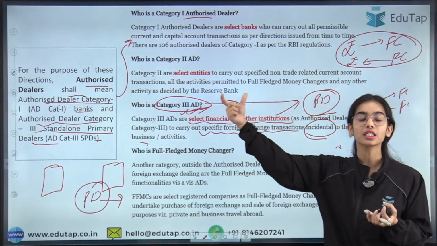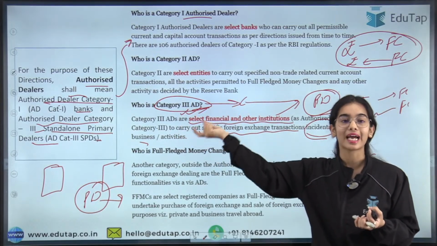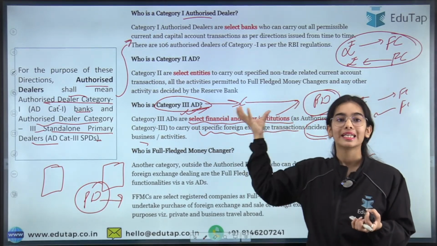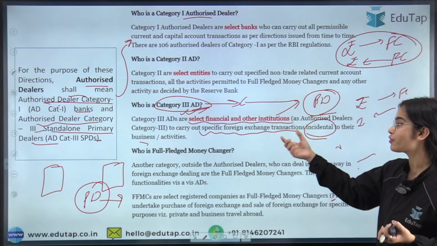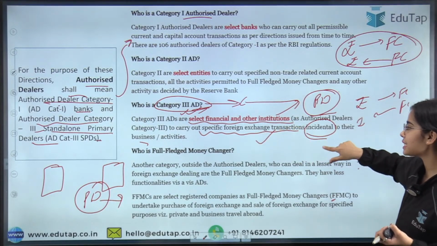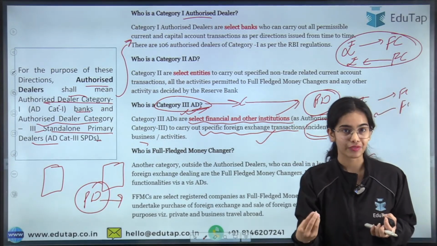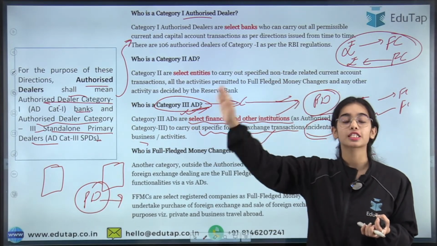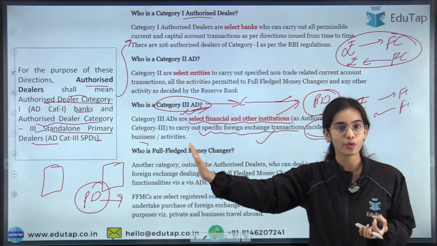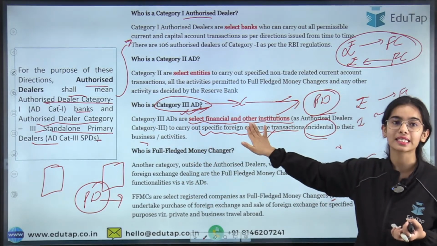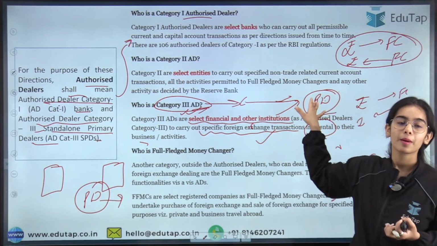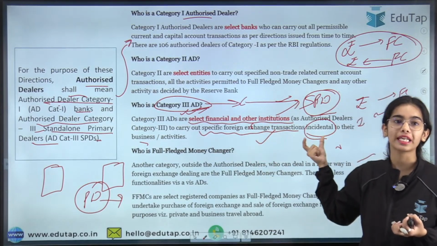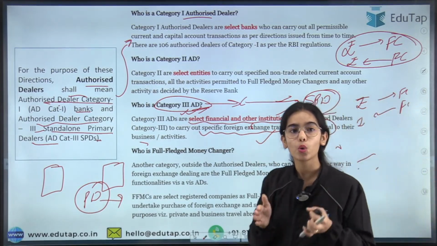So category 1 can undertake all foreign exchange transactions, but category 3, including the standalone primary dealers, can carry out foreign exchange transactions only for their own business purposes.